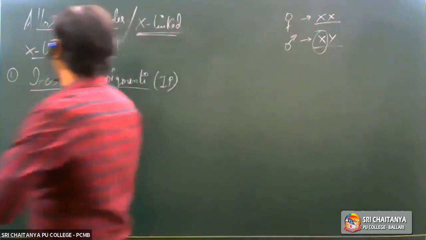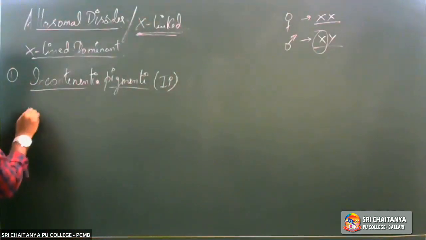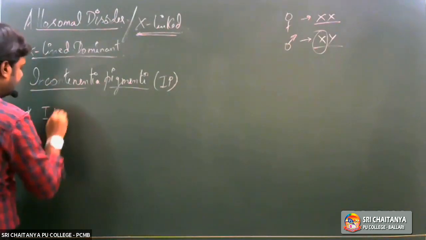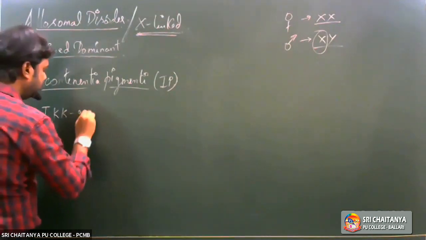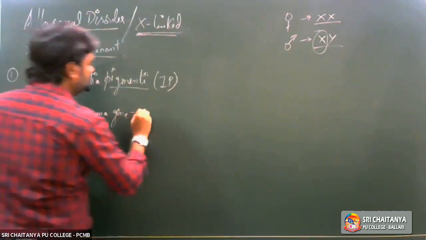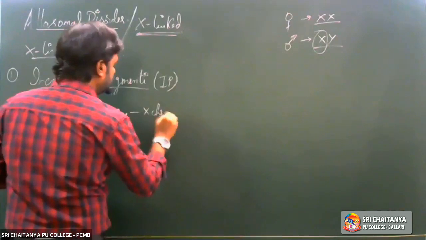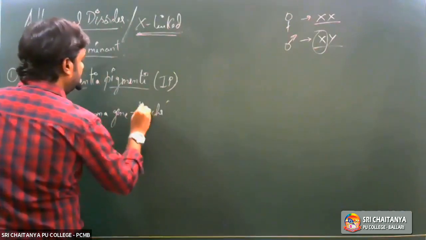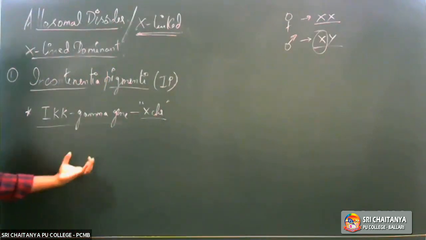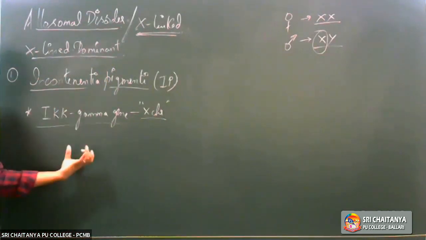So this condition is mostly seen due to mutation in a gene called the IKK gamma gene, which is located on the X chromosome. Mostly it is considered to be a deletion type of mutation. What is a deletion type of mutation?